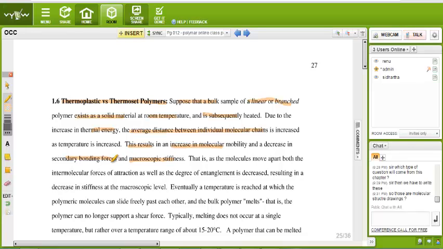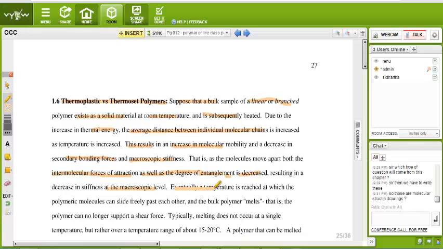That is, as the molecules move apart, both the intermolecular force of attraction as well as the degree of entanglement is decreased, resulting in a decrease in stiffness at a microscopic level.